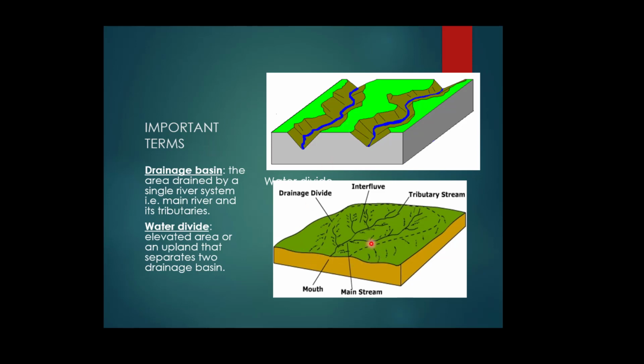In another diagram, you can see here, this is the water divide, this is the upland area. There are many tributaries of the river. This is the main river and these are the tributary rivers which are joining the main river and adding their water to the total volume of the main river.